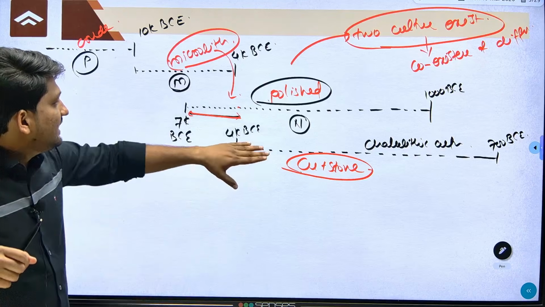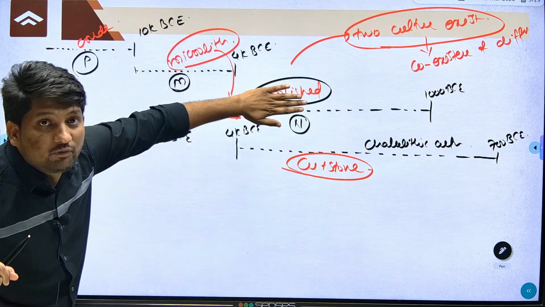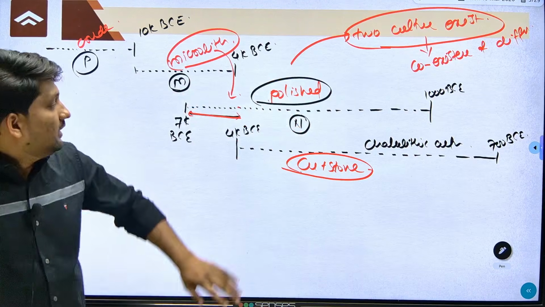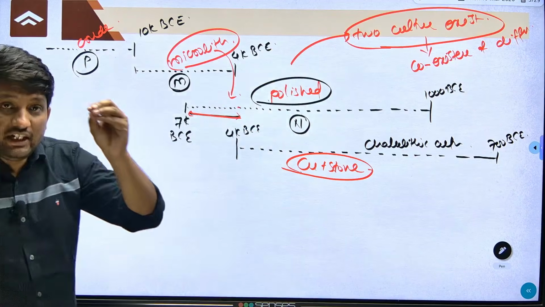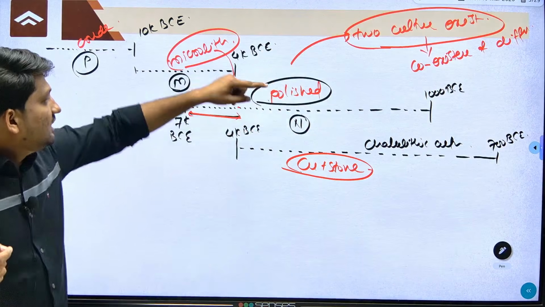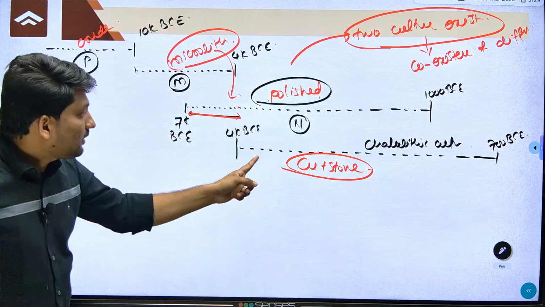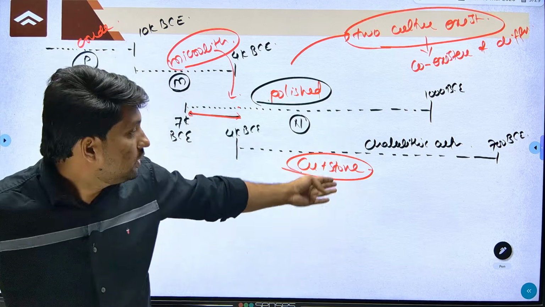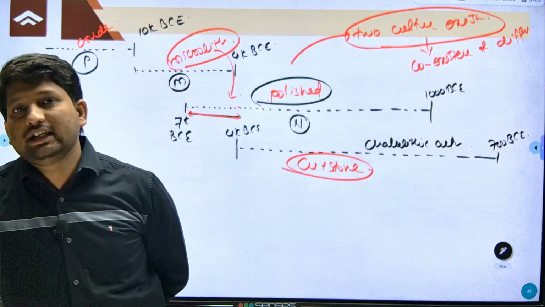So there was existence of Neolithic sites in some parts of India and Chalcolithic sites in other parts. In some parts people were still dependent on stone tools and did not start using copper, and these were the Neolithic sites. In another part people started using copper along with stone tools, and these were the Chalcolithic sites.